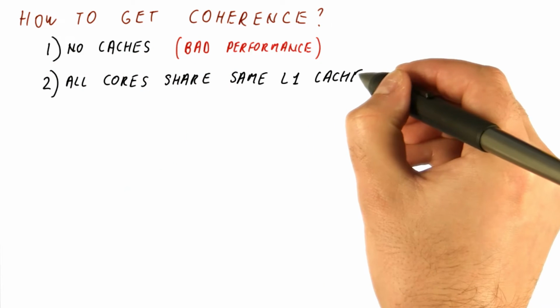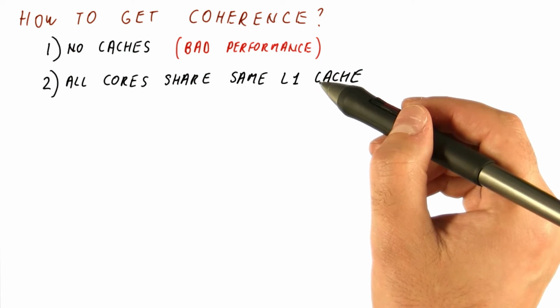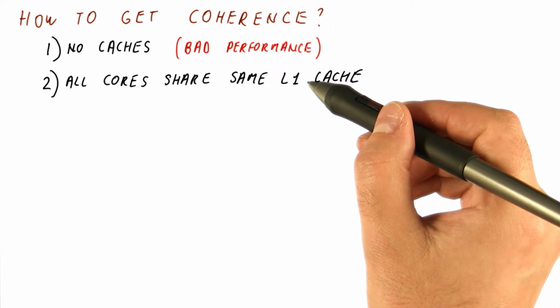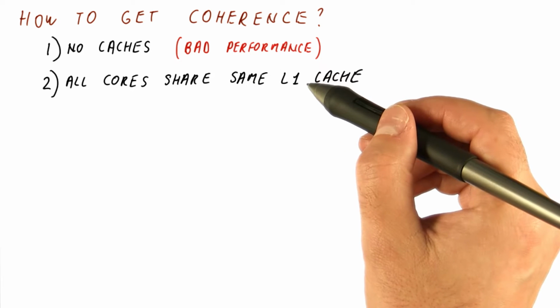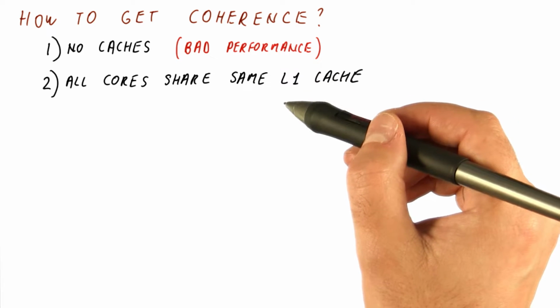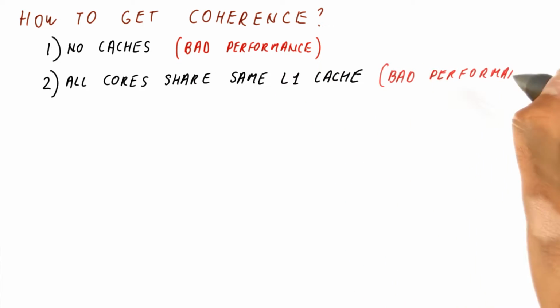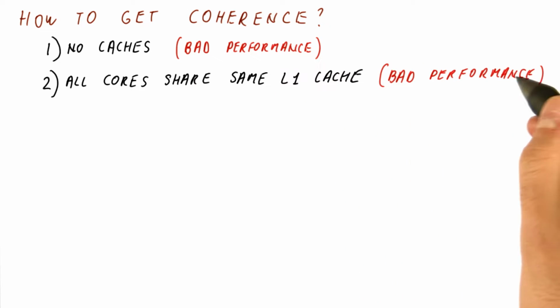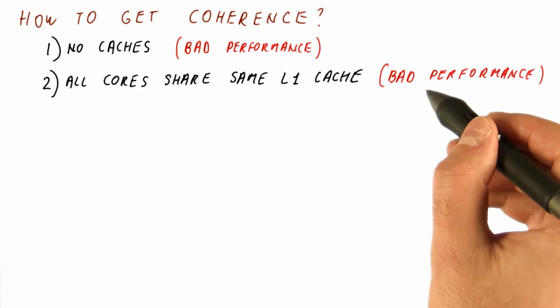The second option is if all cores share the same level 1 cache, then the same argument for coherence applies. The order of writes is the order seen by this level 1 cache, and all of the accesses are going to go to the same cache where they see the same version of the block. So the system will be coherent, but will still have really bad performance. Better than this, but not by much.